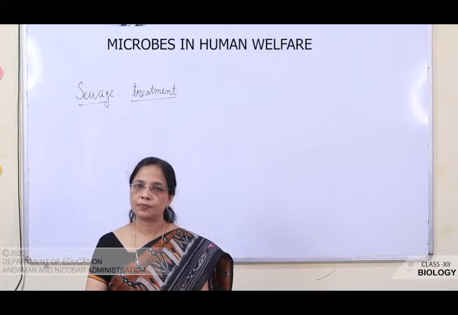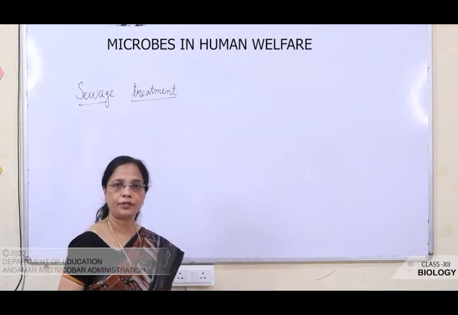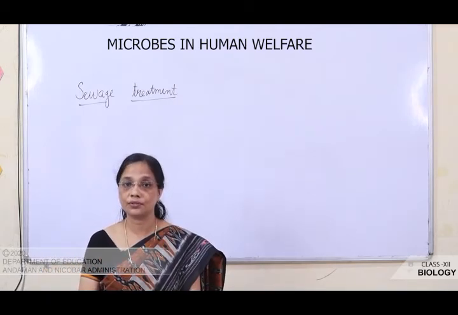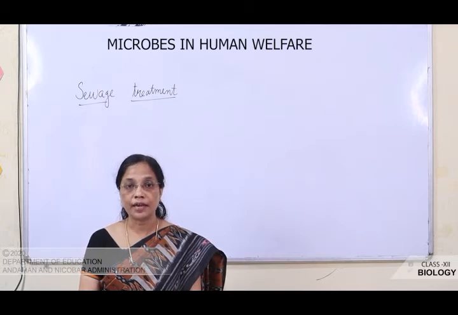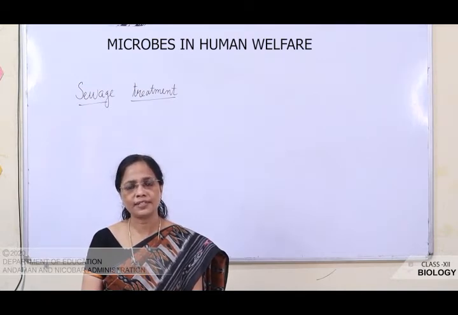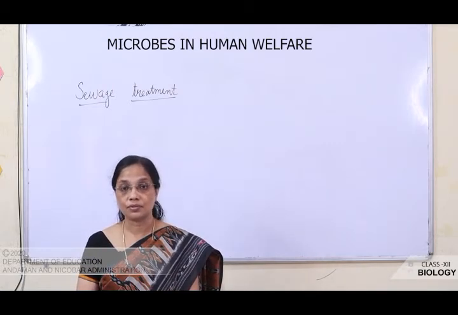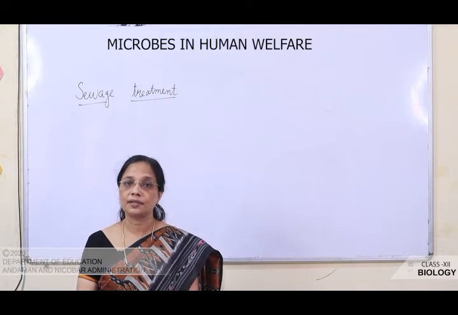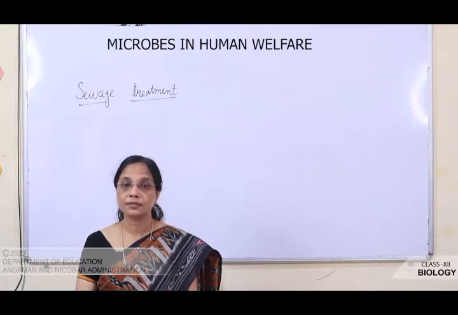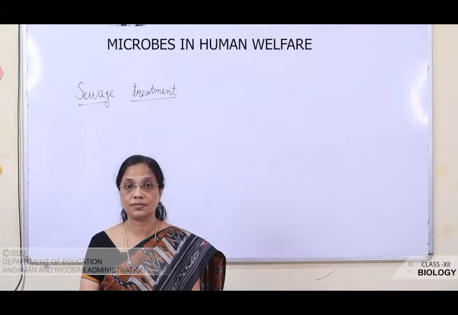Dear children, microbes are also used in the sewage treatment. So before entering into this topic, let us see what is a sewage. Sewage are the waste produced from the community. This waste consists of solid and liquid waste. We will see what are the composition present in this sewage. It consists of a large amount of human excreta, animal excreta, and organic matters and pathogens. Pathogen, that is microbes which causes diseases.